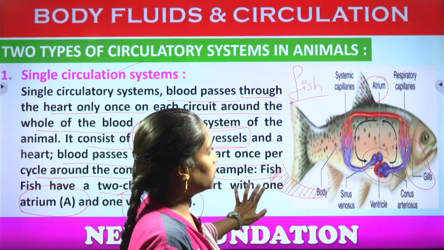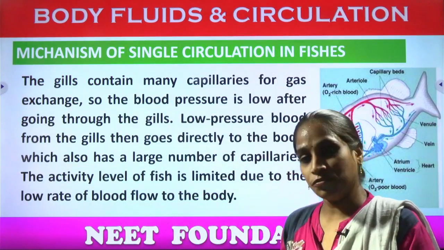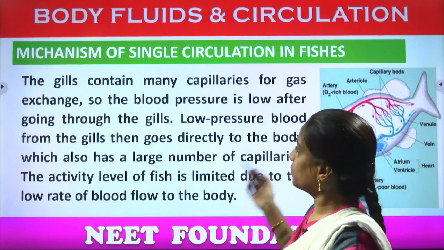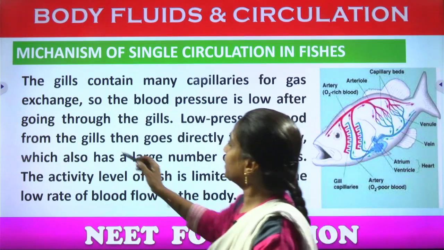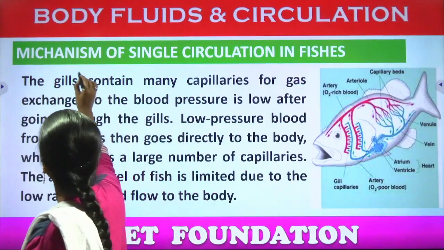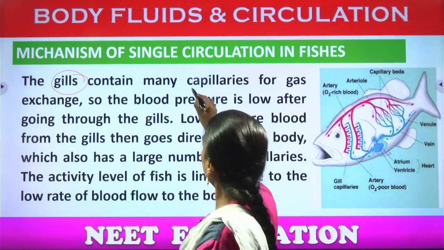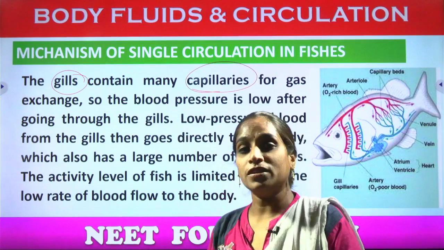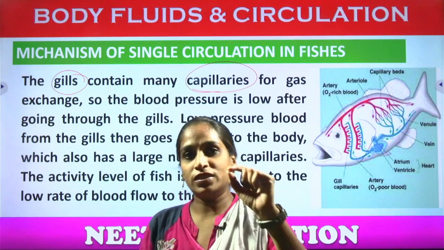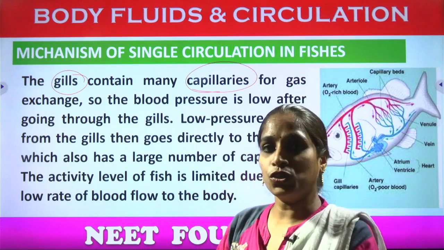Right? Next, let us see in detail what is the mechanism of the single circulation in fishes. Right? So let us complete the theory part and let's go for the description process. In the diagram, the gills contain many capillaries. The gills, what are the gills? Gills are the respiratory organs of the fishes. Okay, so what do they contain? Blood capillaries. Capillaries are another type of blood vessels, very small and thin blood vessels which are responsible for exchanging the gases from arteries to veins.